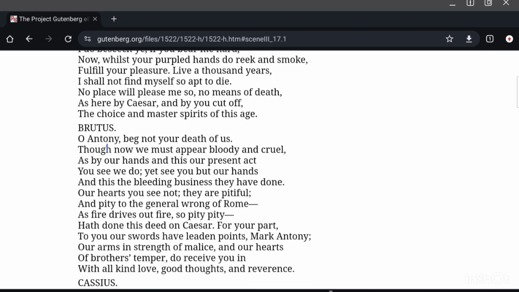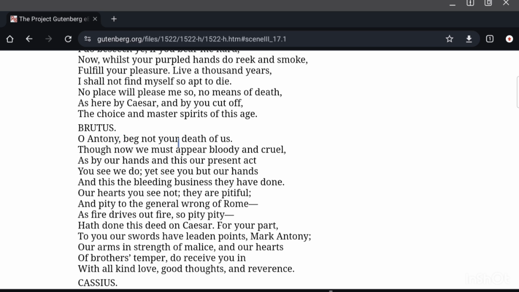Brutus says, "O Antony, beg not your death of us, though now we must appear bloody and cruel, as by our hands and this our present act you see we do, yet see you but our hands, and this the bleeding business they have done. Our hearts you see not, they are pitiful."